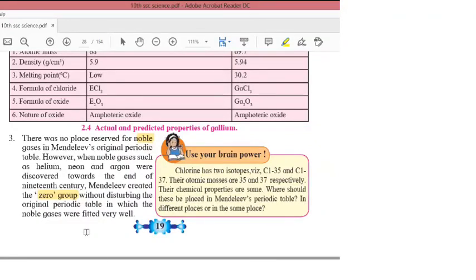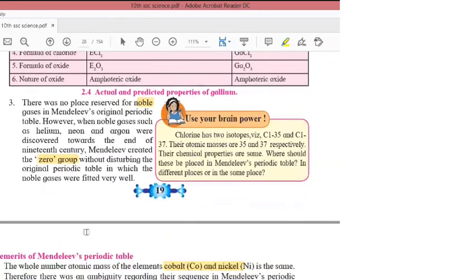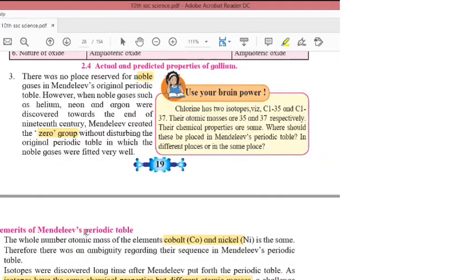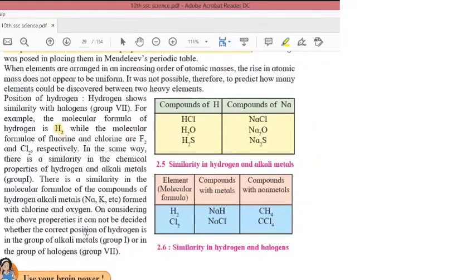So these were the advantages. What were the disadvantages? The whole number atomic mass of cobalt and nickel were the same, so it was a problem how to place them. Next, there was no fixed position for hydrogen. There was no fixed position for isotopes. Why? Because they were discovered later on, right?